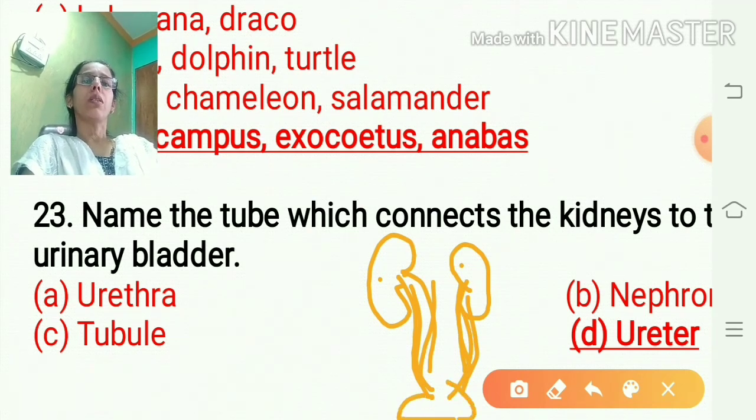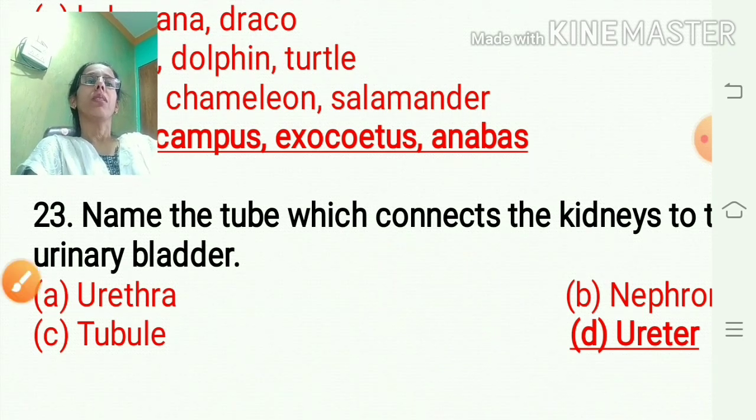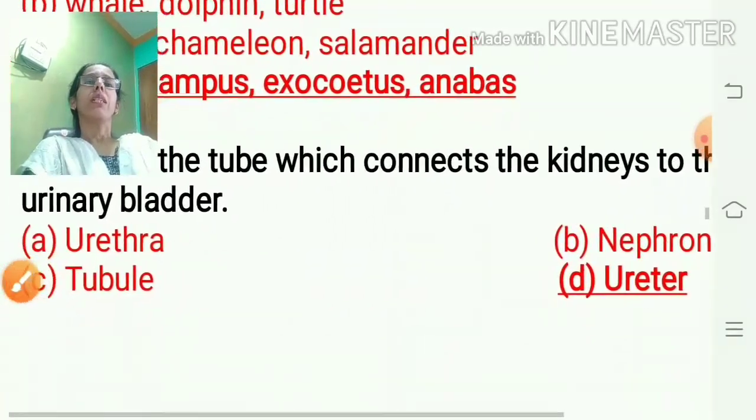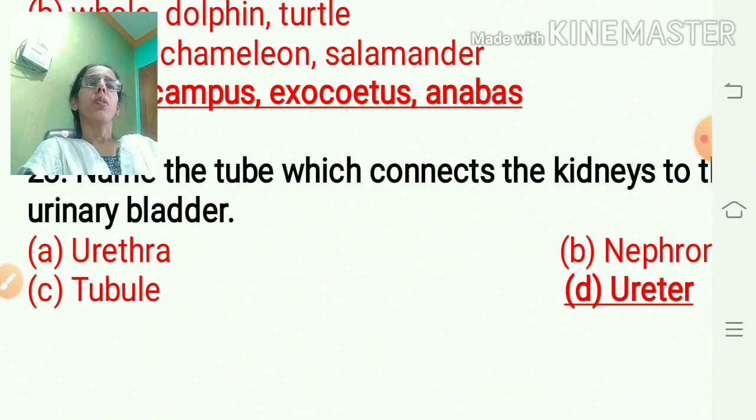Here the urinary bladder means the bag in which urine is collected. Thus the answer is ureter, the tube which connects the pair of kidneys to the bladder.